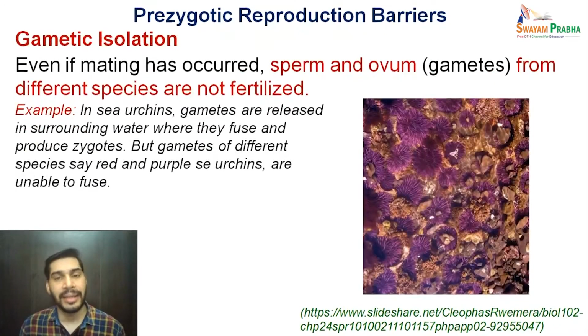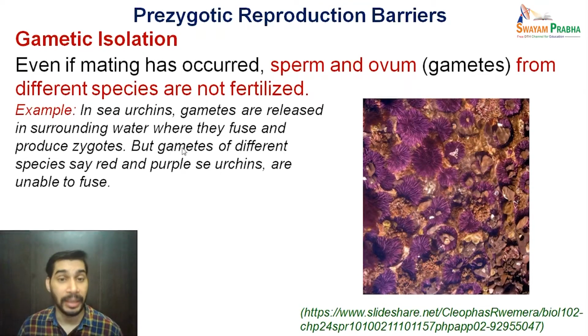Another example or category within this type of barrier can be gametic isolation. Even if mating has occurred, that means the copulation has occurred, sperms and ova, that is the gametes from different species, are not fertilized. For example, in case of sea urchins, gametes are released in surrounding water where they are living, where they fuse and produce the zygotes.